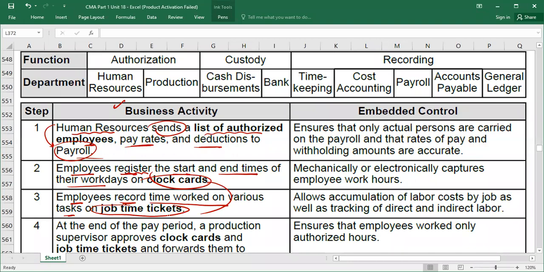For example, I entered into the factory. So I entered at 9 a.m., I left at 5 p.m. So with this 9 a.m. and 5 p.m., where will I record it? In the clock card.